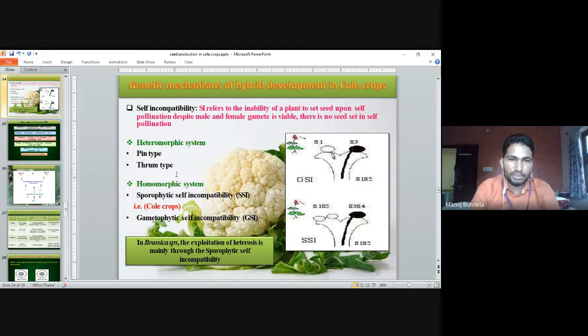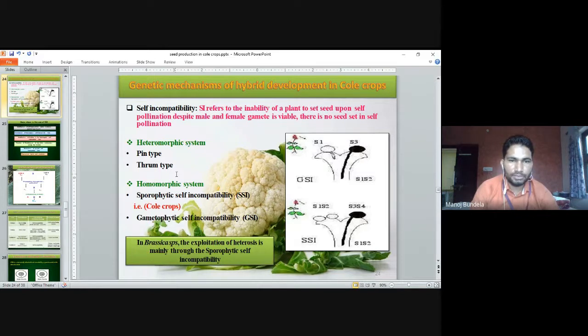Homomorphic system, where sporophytic self-incompatibility is there. In cole crops it is present as sporophytic self-incompatibility. Second, gametophytic self-incompatibility is also present. These are the main genetic mechanisms used for hybrid seed production. In the heteromorphic system, pin or thrum type flowers are present.